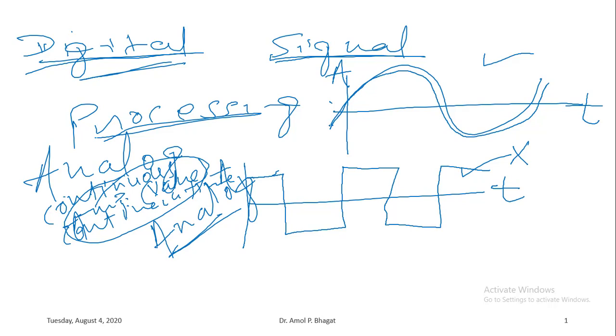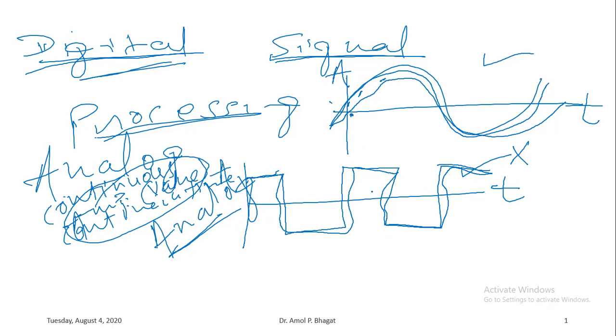If you observe this signal, the amplitude is varying with time. So for each time instance there is some amplitude value. Okay. Similarly in this signal as well, amplitude is present for each time instance. Okay, that means again amplitude is continuously varying with respect to time.